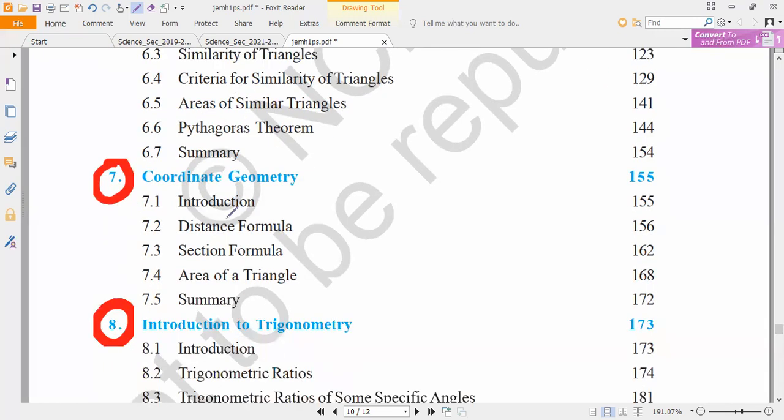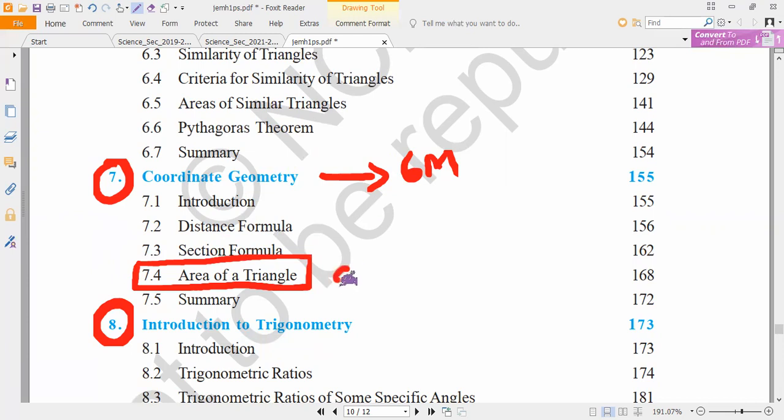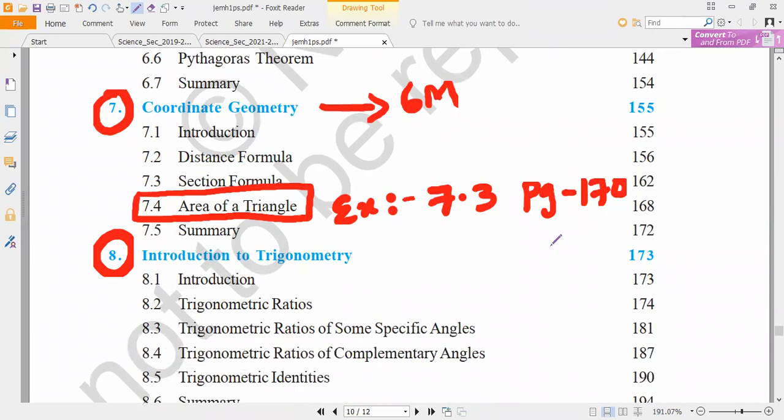Now, next chapter number 7, coordinate geometry, all of you open. Again, it is going to come, from this also 6 marks. Now, in this, only one thing is deleted, that is area of triangle. 7.4 is the deleted portion. Exercise number, you can see it and tell me, please. Exercise number 7.3. Check it, all of you. Page number 170. Just check it, all of you. Complete deletion. It is completely deleted.